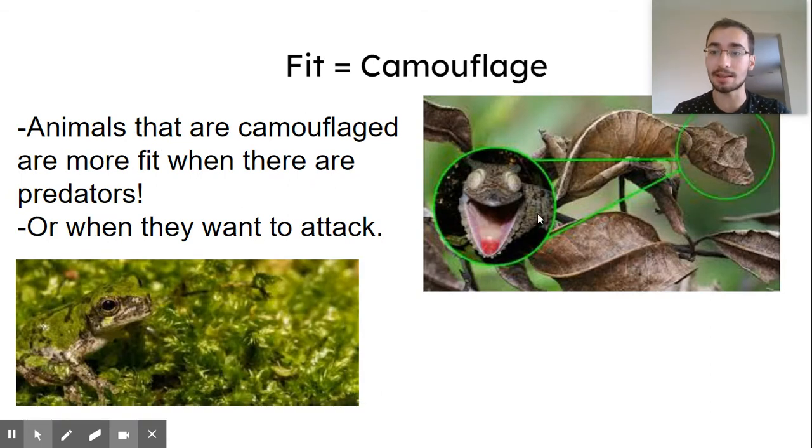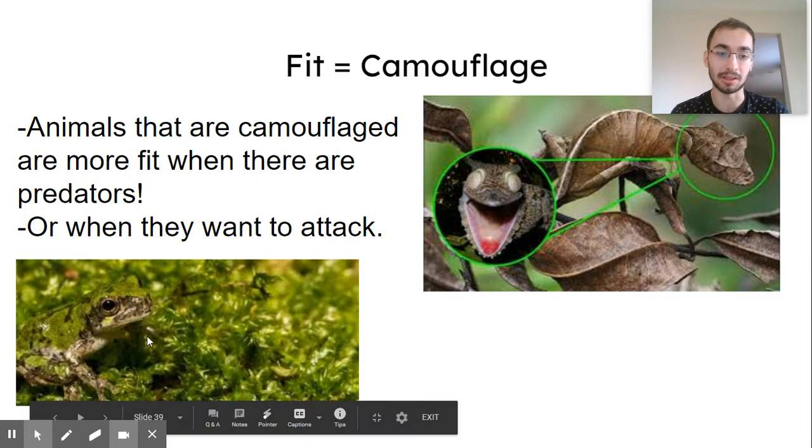So let's say like this lizard. This lizard is really cool. It blends in really well with leaves. And that makes it fit because it can avoid predators. It's going to be really hard to kill this lizard. Also, it can help it get food because a lot of prey won't see that lizard coming. Same with this frog that blends in with moss.